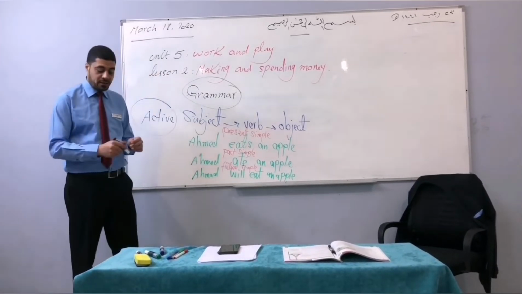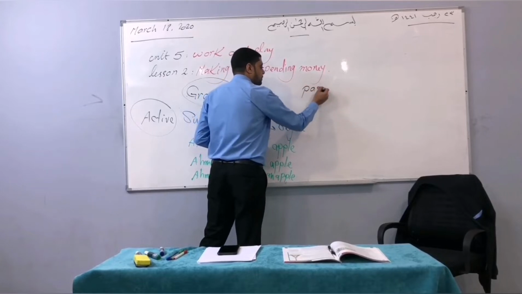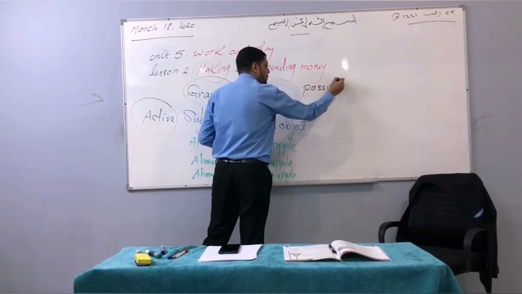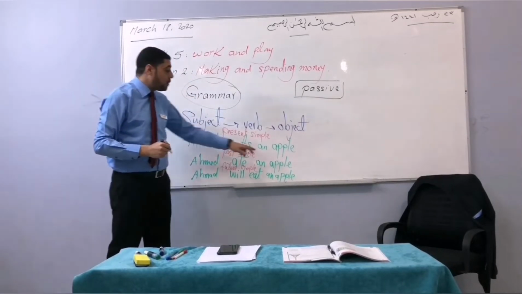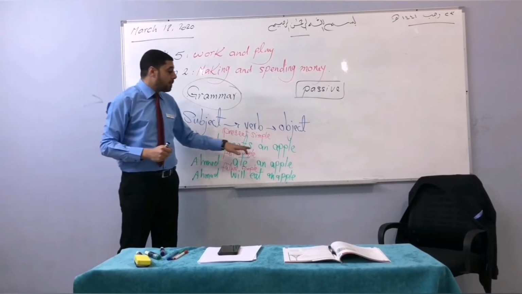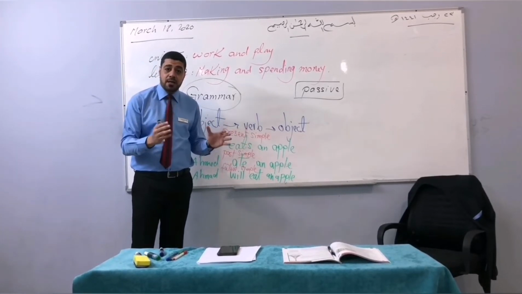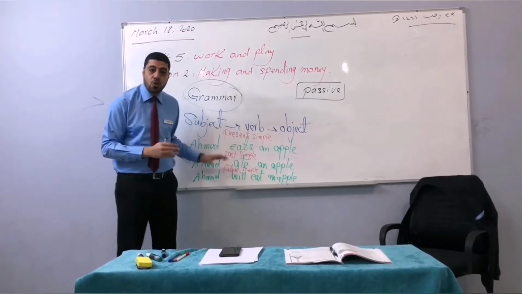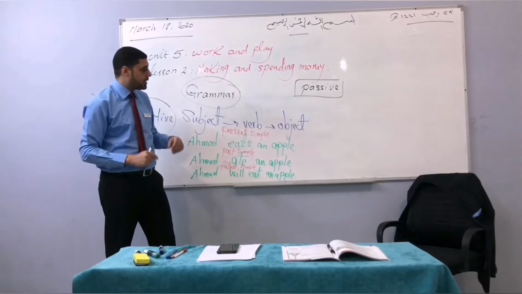On the other hand, when we speak about passive, we concentrate on the object instead of the subject. We focus on the thing which is already done. We do not focus on the doer, the agent, the one who did this thing.